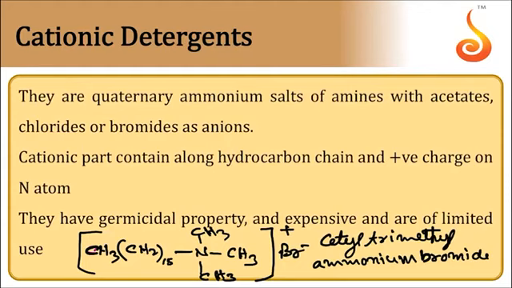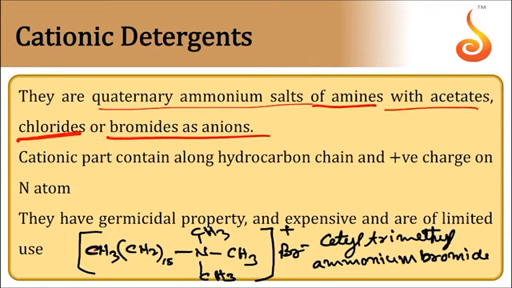Next, cationic detergents. They are quaternary ammonium salts of amines with acetates, chlorides or bromide ions, etc. Sorry, bromide is the anion, and the other part is the quaternary ammonium salt. This quaternary ammonium salt, for neutralization, takes an anion.